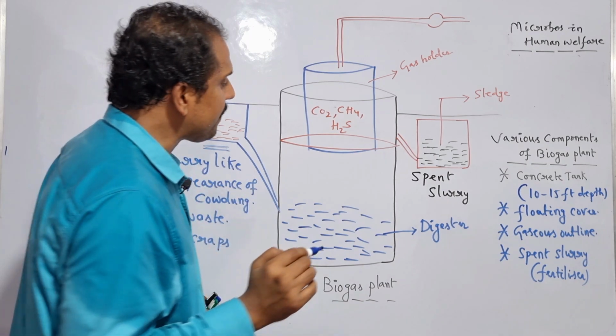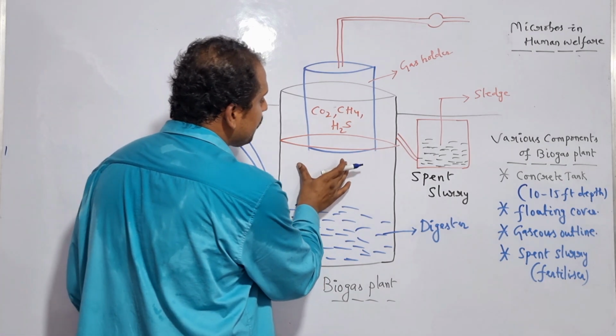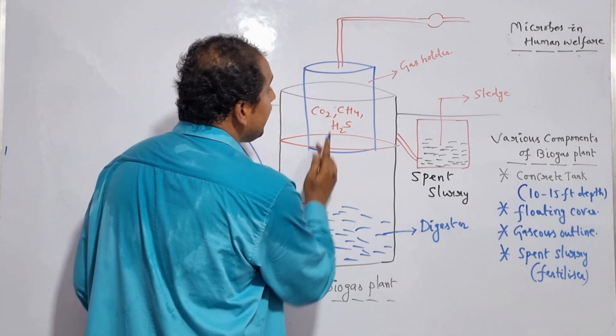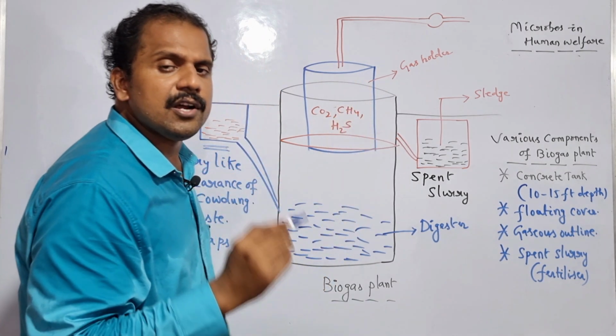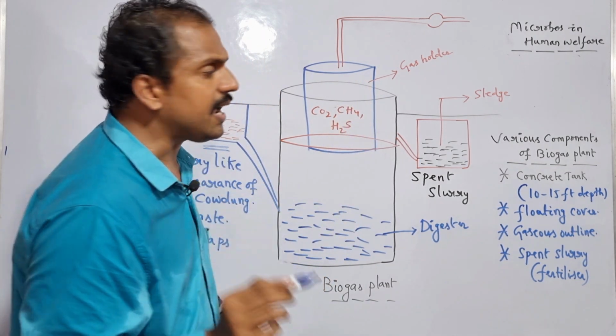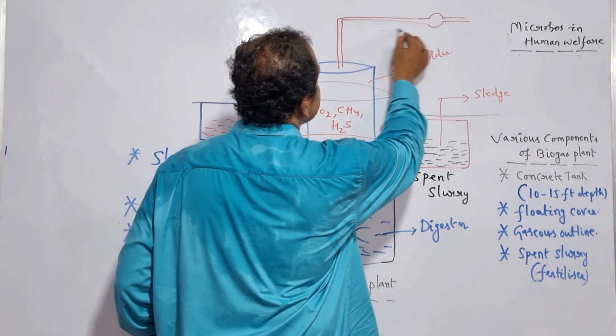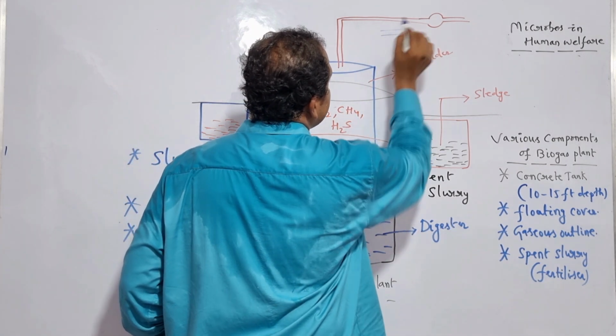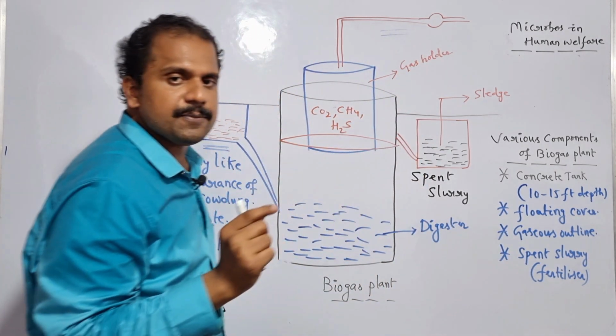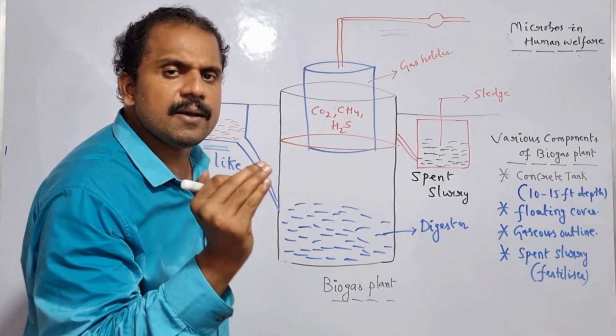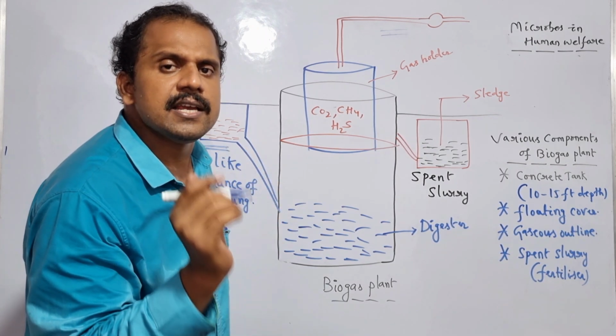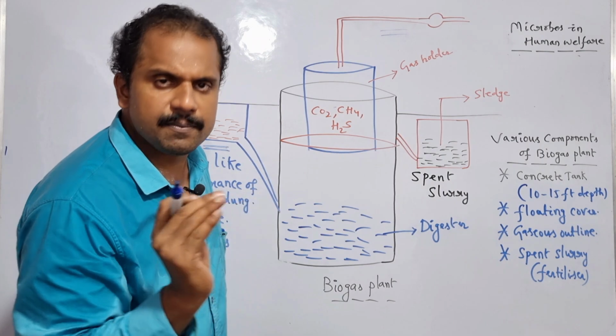Biogas. The biogas produced in the concrete tank is carried to the nearby houses by taking the advantage of a specific gaseous outline, which is responsible for carrying the biogas to the nearby houses in order to regulate various commercial purposes.